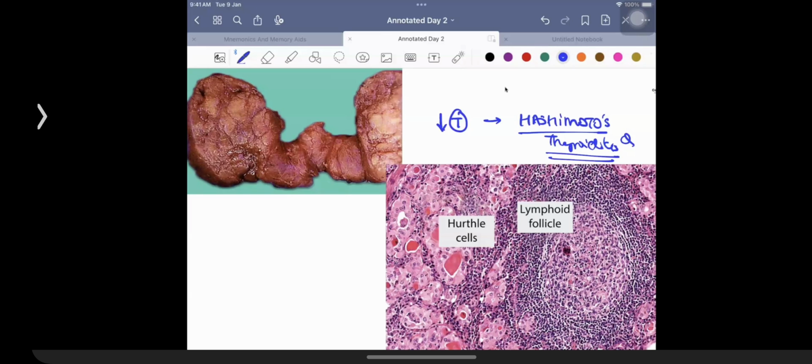Why? Because there is a problem at the level of HLA DR3, DR5, as a result of which the patients are going to be having development of T cell mediated attack, CD4 T cells, CD8 T cells attack. So now they are responsible for the formation of abnormal antibodies. So T cells attack the thyroid gland. Therefore, the T cells are going to be responsible for the formation of follicle-like structures. That is what is going to be given the name of a lymphoid follicle.